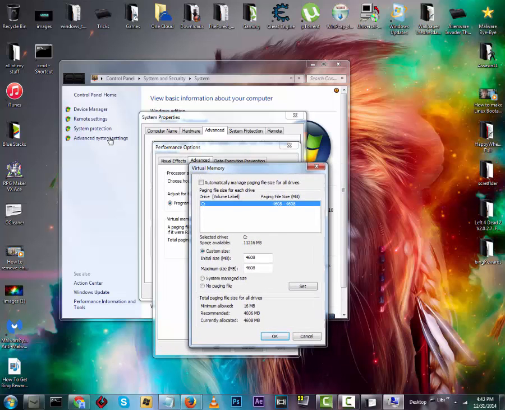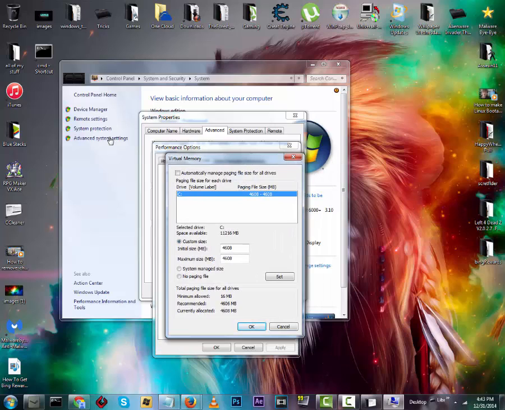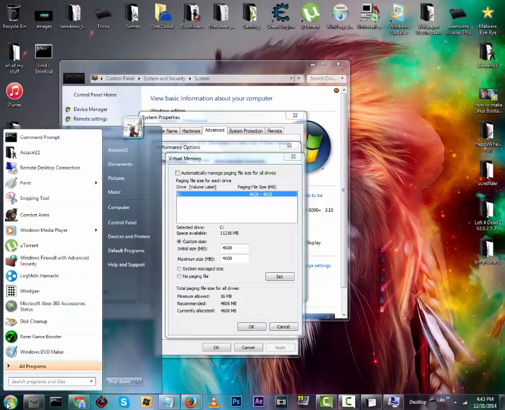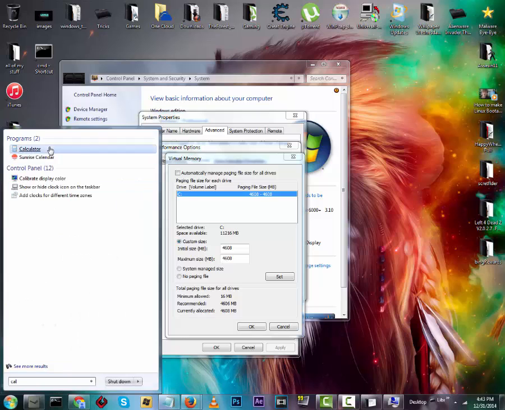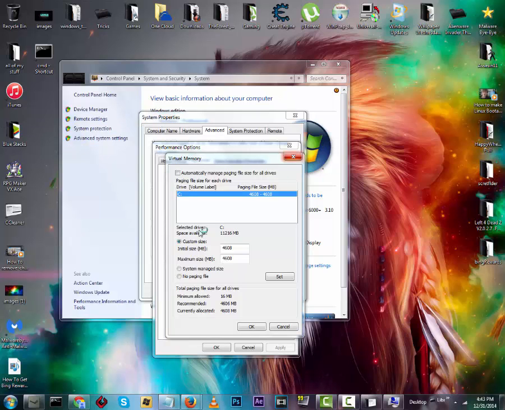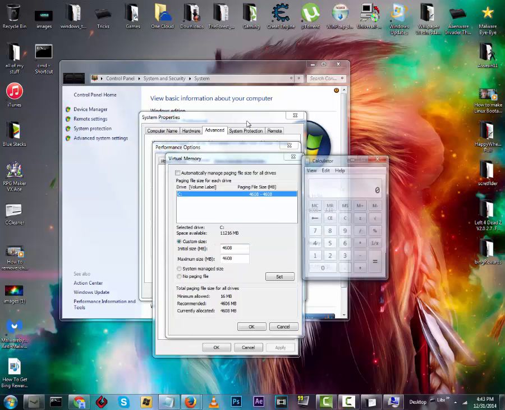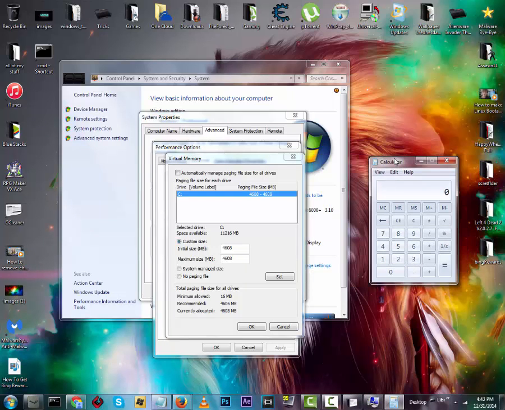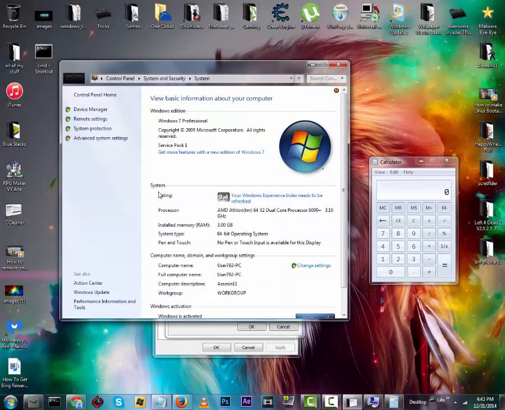Now this will speed up your computer very much, and I have mine already upgraded to as high as it can go. And then all you want to do is get out your calculator and see how many gigabytes of RAM you have in your computer, right here.